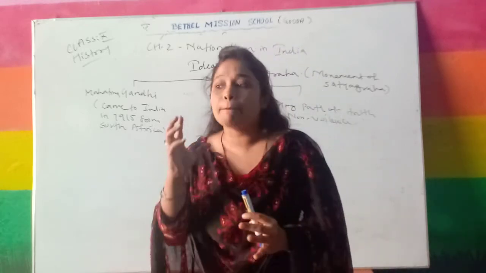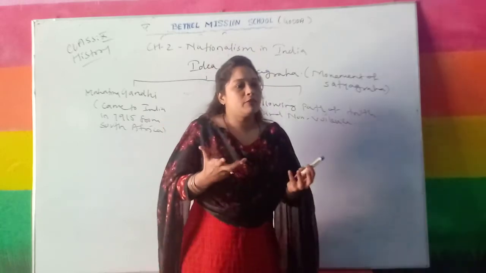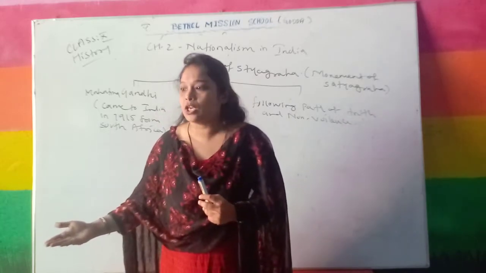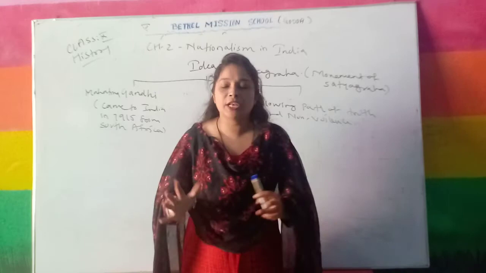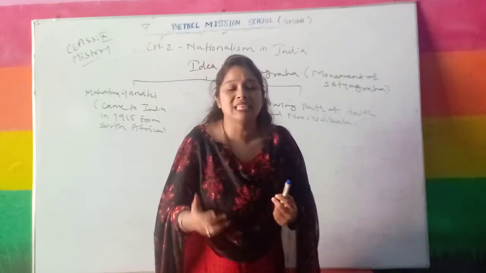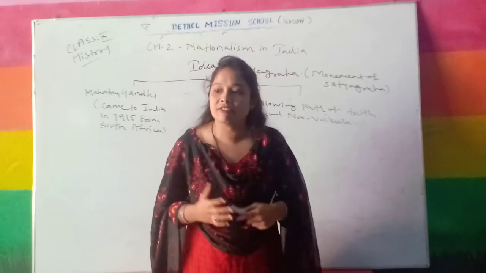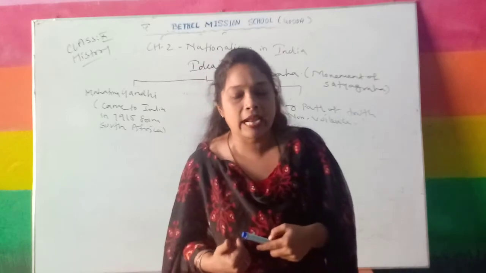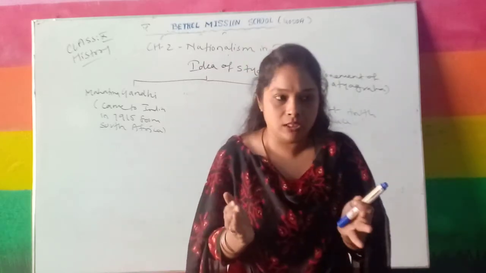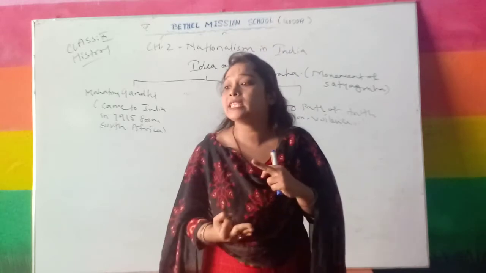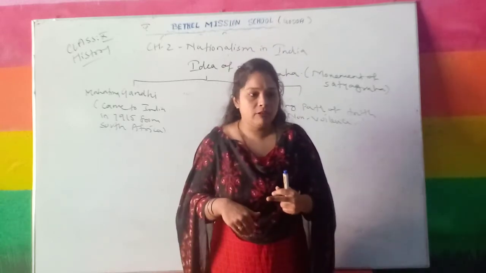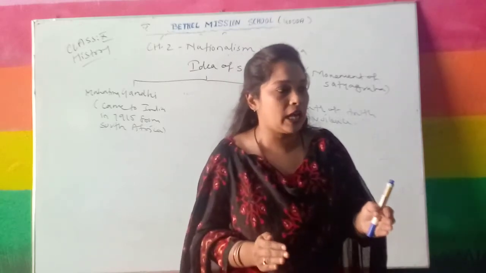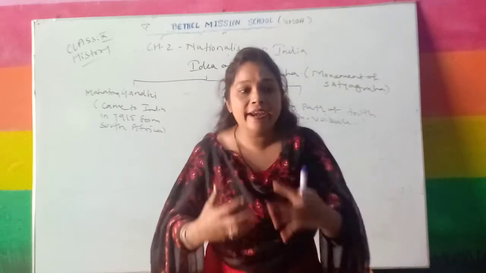Understand? That is the main concept of the movements which Gandhiji started at different time periods. Whatever movement was started by Gandhiji in the period of nationalism to gain freedom, the basic idea was Satyagraha, the path of truth and non-violence. After Gandhiji came to India in 1915, there were 3 years, 1916, 1917 and 1918, before the Rowlatt Act, which was passed in 1919.